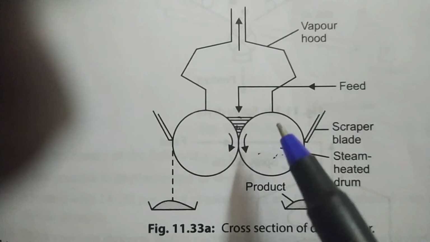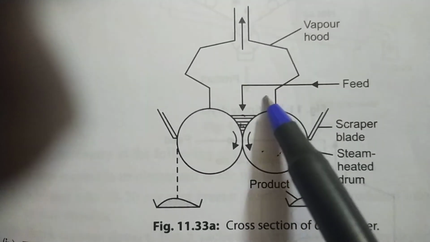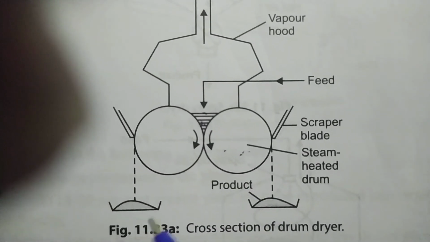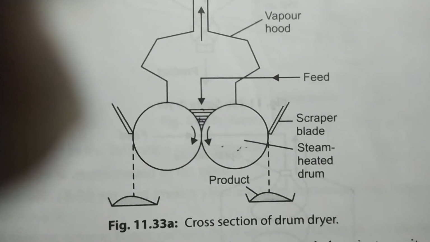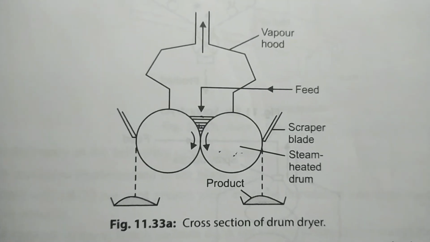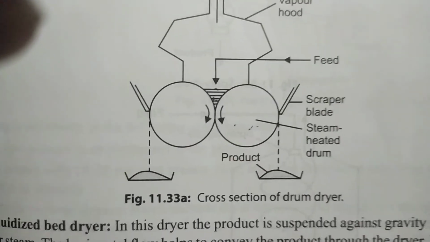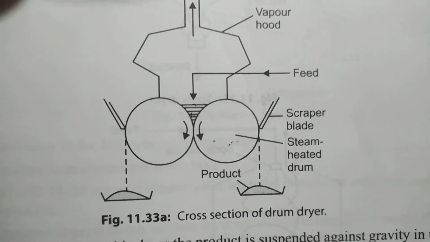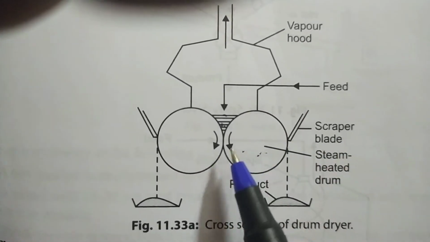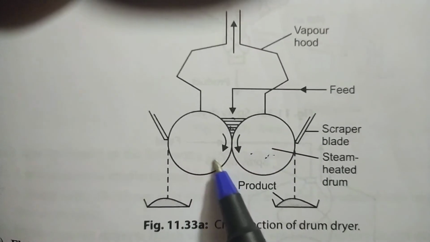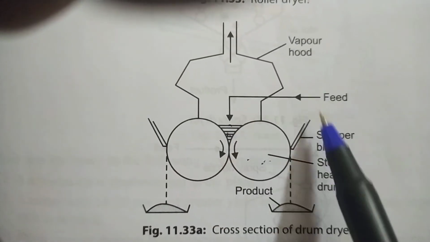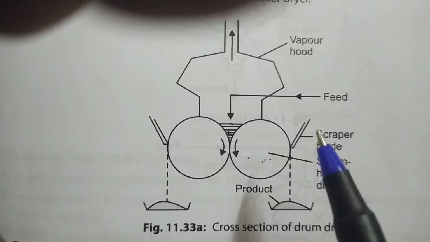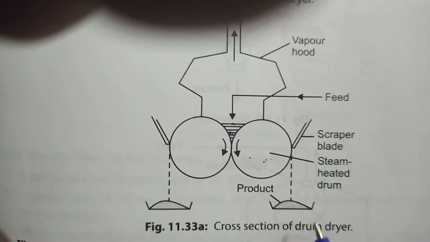This is the feed, the pipe for feeding this. This pipe will help in feeding the product here. This is one of the important, highly efficient models used in pharmaceuticals and various food industries. So we get the powder form of products. All this is done with such drum dryers. Drum dryers are very frequently asked in the exam. So this is a rotating drum. The feed is taken here and it's getting dried. I'll get you the notes for all these things. Just have an idea. So this is a scraper. It will scrape out the powder and you can get it outside.